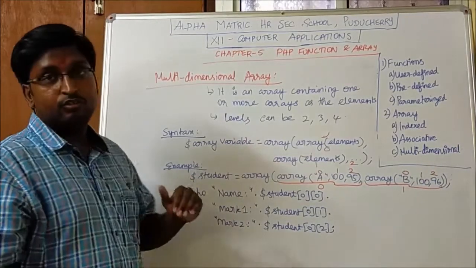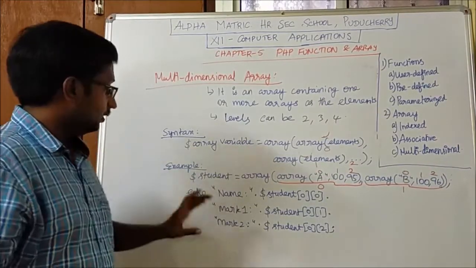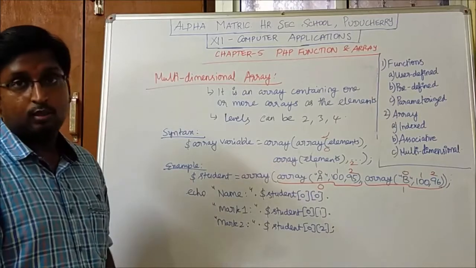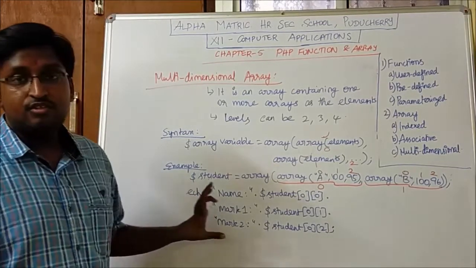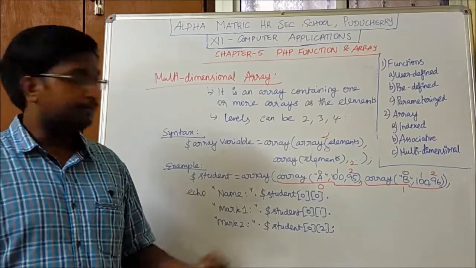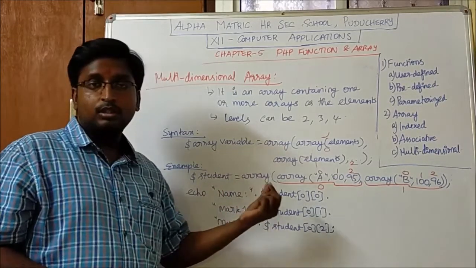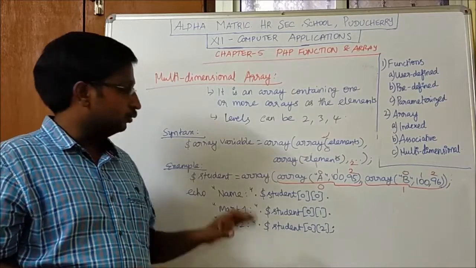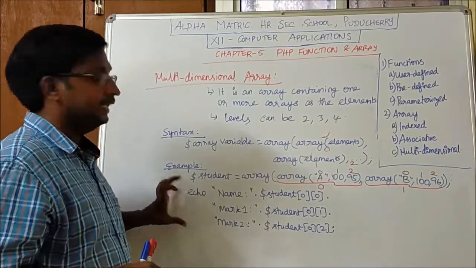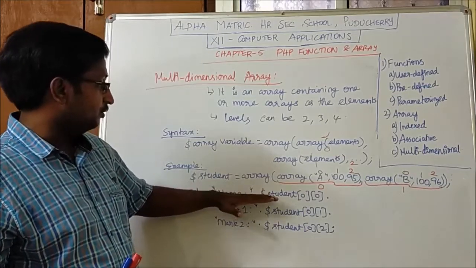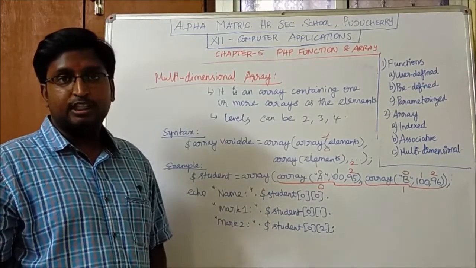This is the example which is given in your book, and on page number 103 or 104, this content is wrongly printed. The punctuation marks are wrongly printed in the book. So you make a note of this and strike out that. This is the first echo statement. You write similarly for the next two echo statements.